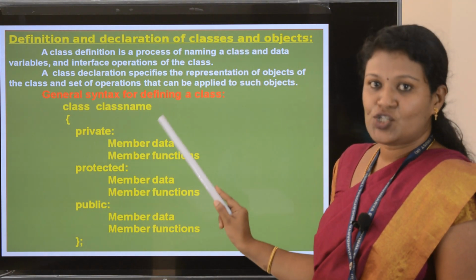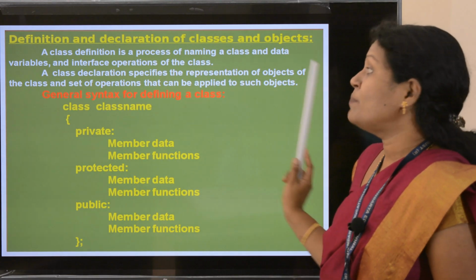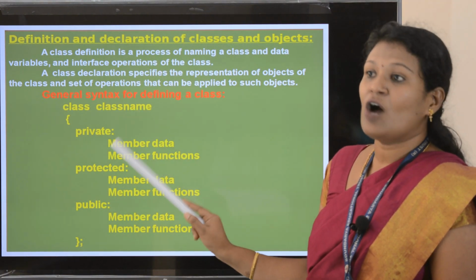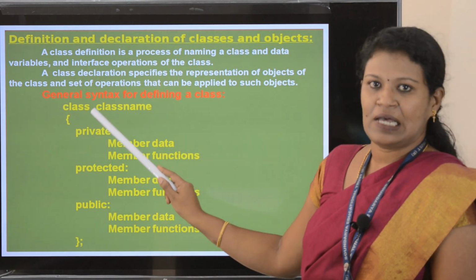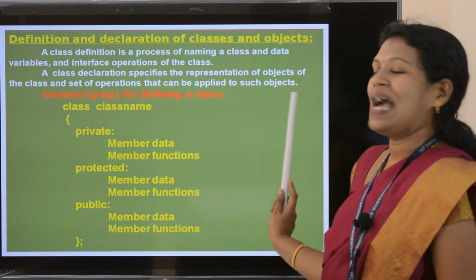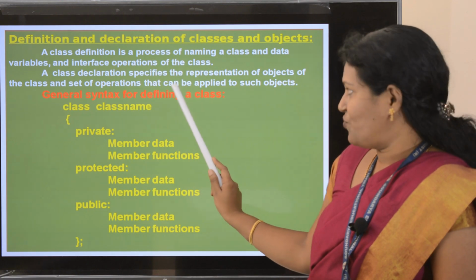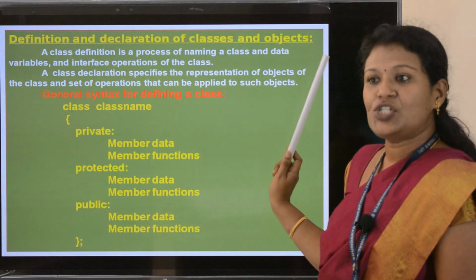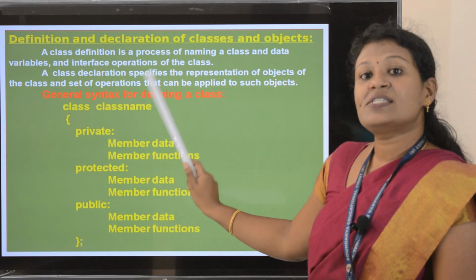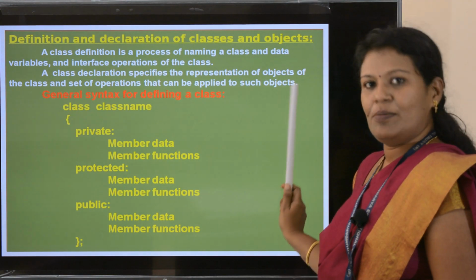Declaration means the representation of objects of the class and the set of operations that can be applied to such objects.